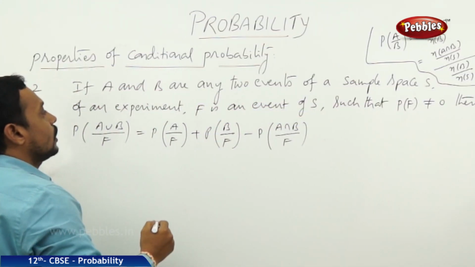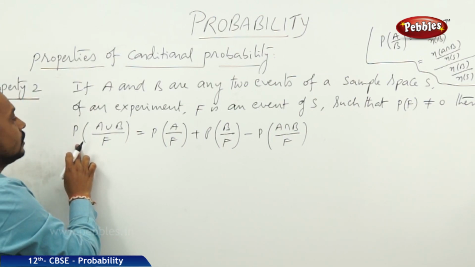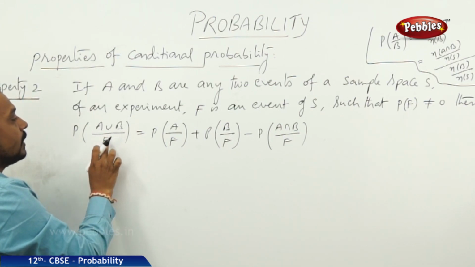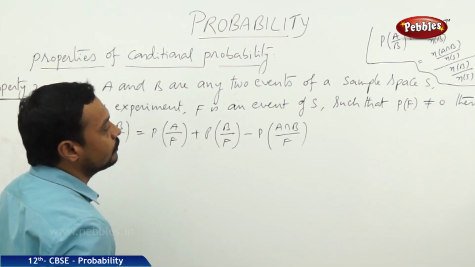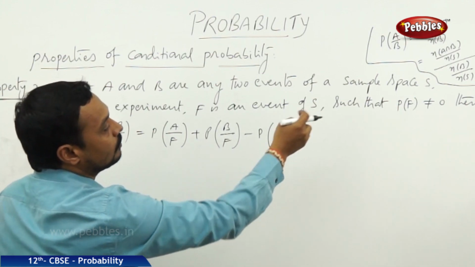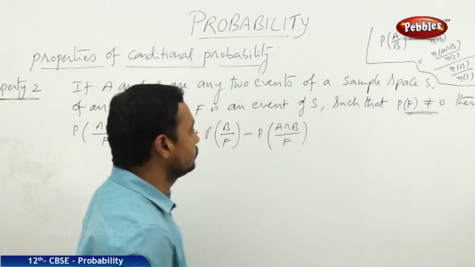Now, coming to the property, here we have to prove that the probability of A union B by F is equal to P of A by F plus P of B by F minus P of A intersection B by F, where the probability of F is not equal to 0.